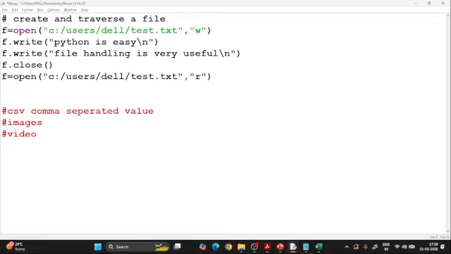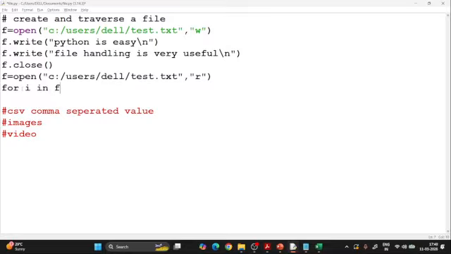Now I want to read that file, but in the file there are two lines, or there can be multiple lines, and I want to just read them. I don't want to use a read function or anything. Is there any other way to traverse it? Yes, there is. I can just use a variable. For example, you have used i in a for loop, and we know how we work with lists and tuples. So for i in, if you have no knowledge of list and tuple, let me know in the comments. So I'll make a video on that also.